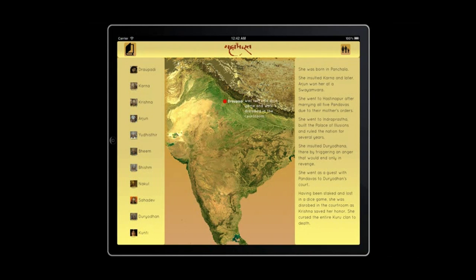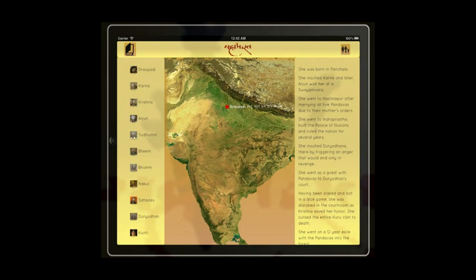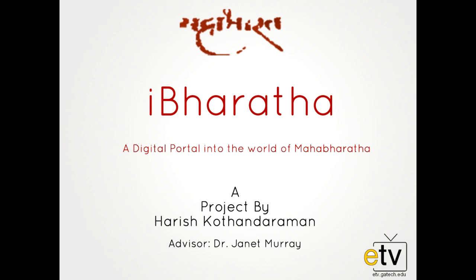With these features tying in the reader or the viewer strongly to the narrative, iBharatha allows them to not just experience the story but ensures that the user gets a perspective of different characters and a gateway into Indian culture itself.